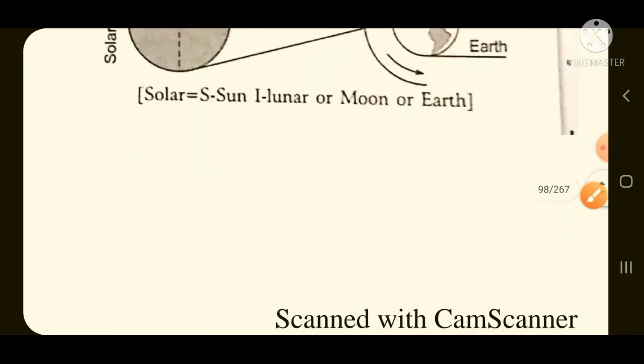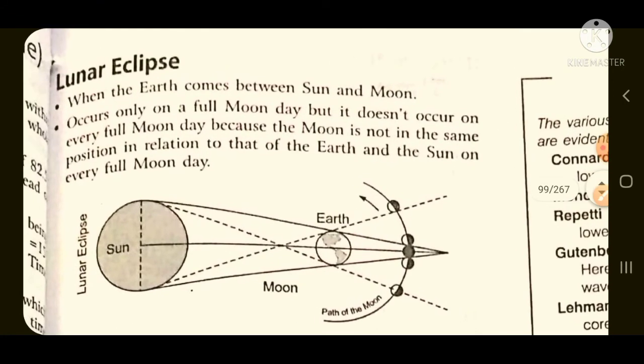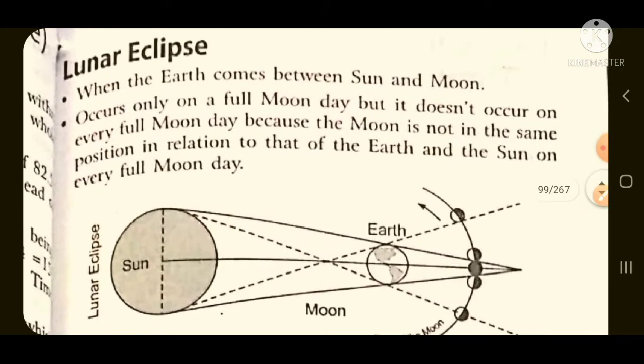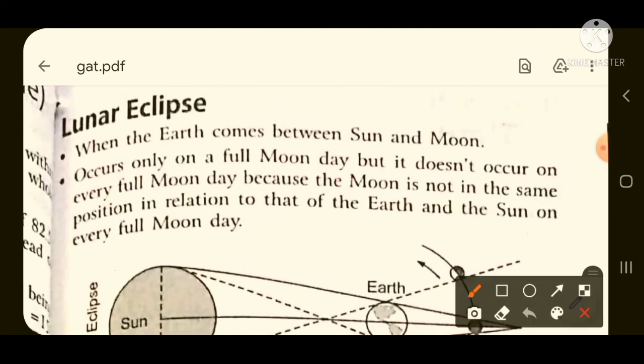Next type is lunar eclipse. A picture is also coming on your screen. Now we will study about lunar eclipse. In solar eclipse you studied that the moon comes between the sun and earth, but in lunar eclipse earth comes between the sun and moon. The sun is again static at the same position, but earth and moon change their position.